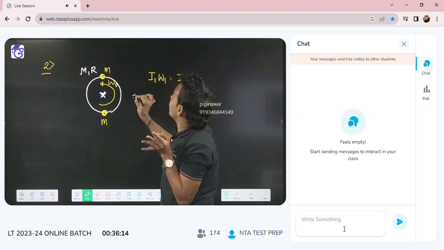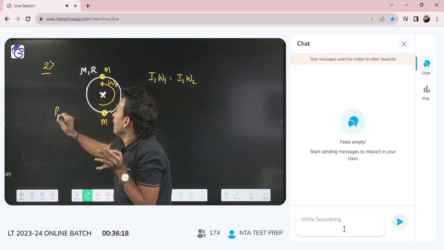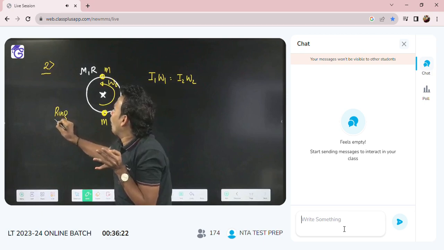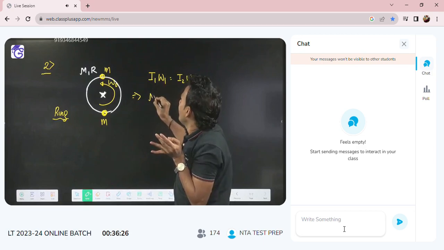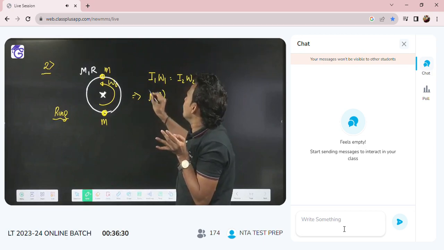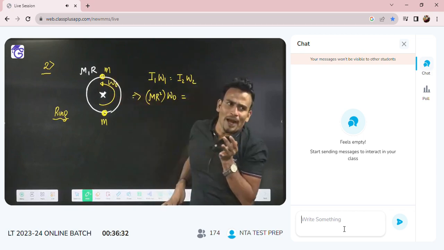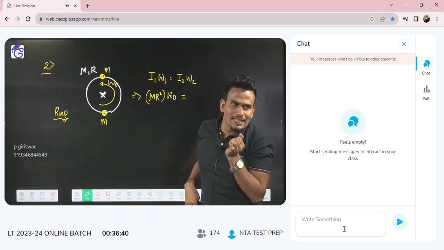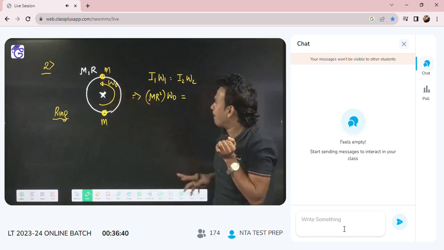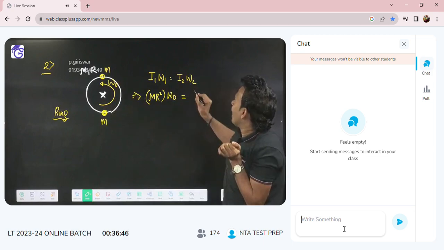Initially who is rotating? Only the ring is present. So what is the initial moment of inertia? Due to the ring, m r square into angular velocity omega naught. And when you attach the two particles, very good. You cannot say masses are not equal. One is small m, one is capital M. Now they will say, if you attach two particles on the ring, now who is rotating?